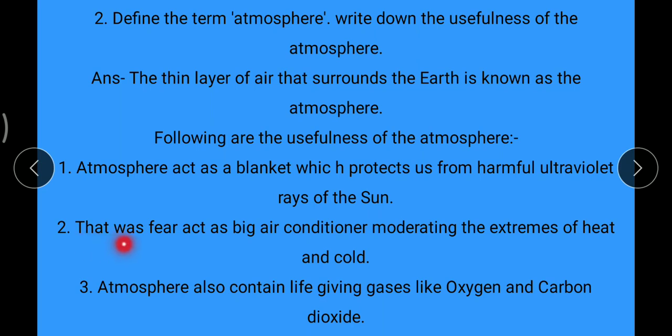Next is that atmosphere acts as a big air conditioner, moderating the extremes of heat and cold. Third point is atmosphere also contains life-giving gases like oxygen and carbon dioxide.